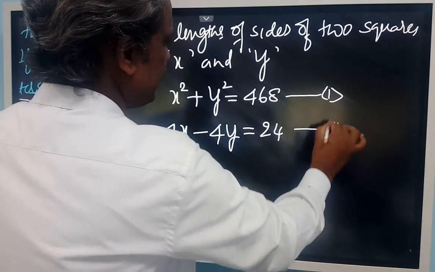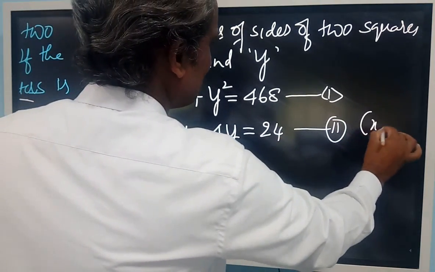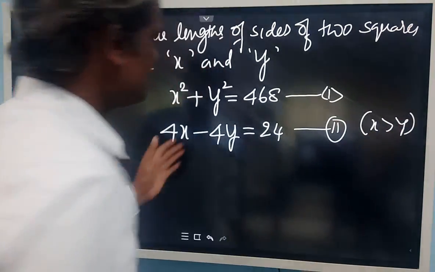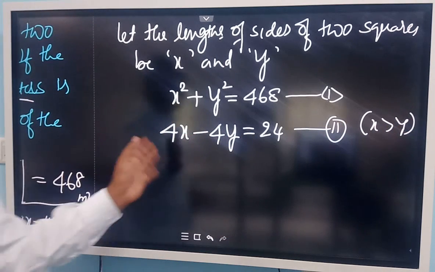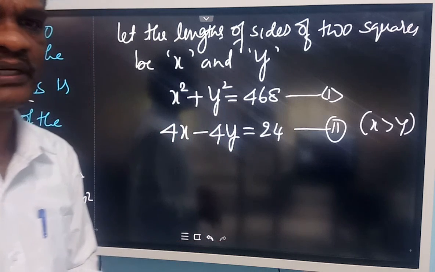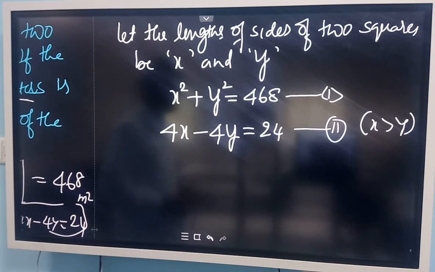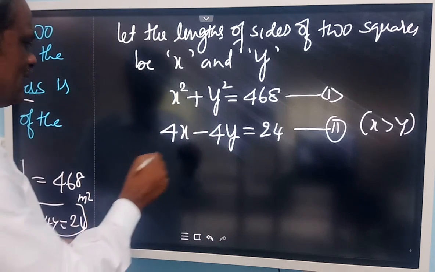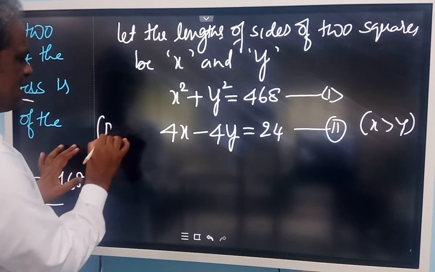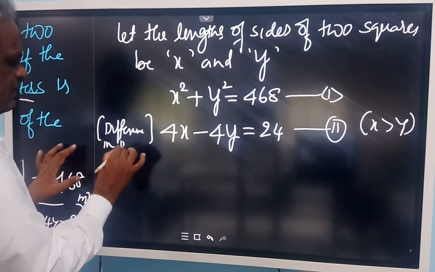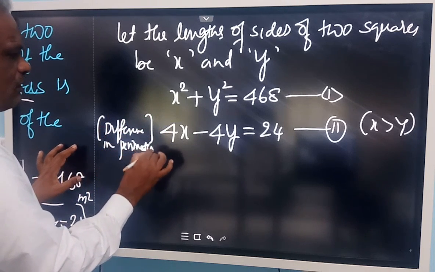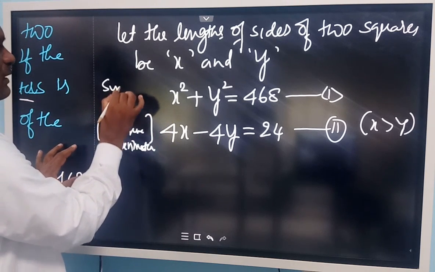And here the condition is x is greater than y. In such case only you can do like this. If y is greater, then it will become 4y minus 4x. So this is the difference in perimeters, given. Therefore, this is the sum of areas.